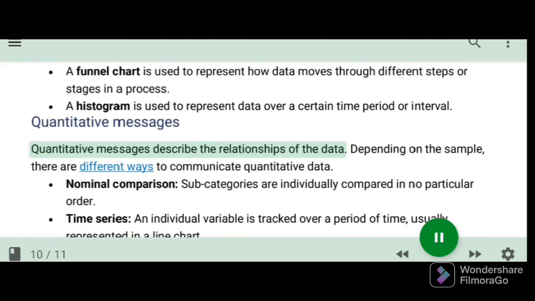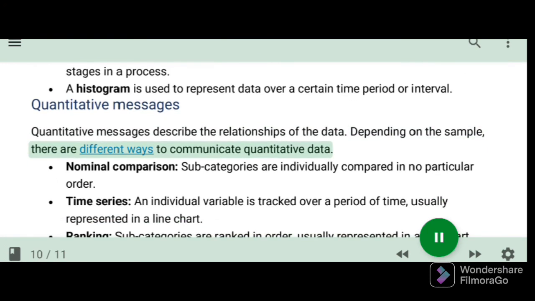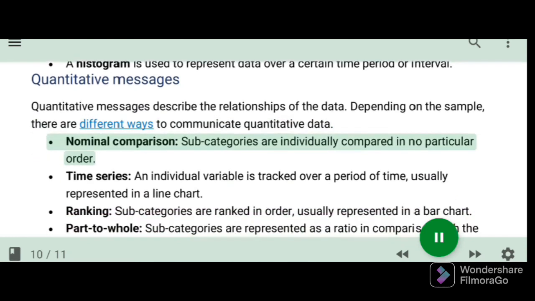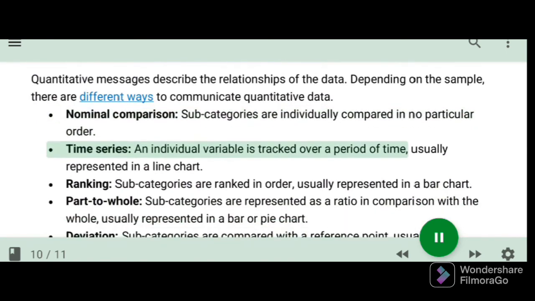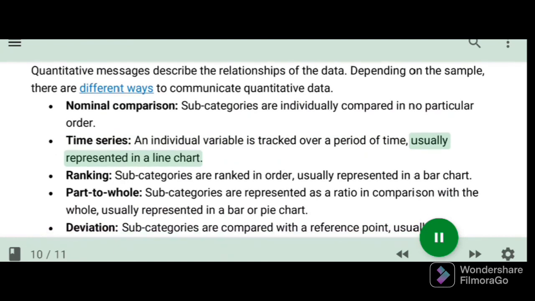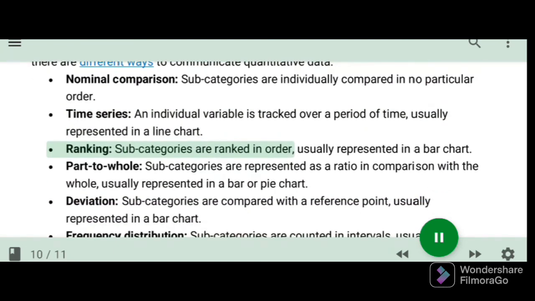Quantitative messages. Quantitative messages describe the relationships of the data. Depending on the sample, there are different ways to communicate quantitative data. Nominal comparison. Subcategories are individually compared in no particular order. Time series. An individual variable is tracked over a period of time, usually represented in a line chart. Ranking. Subcategories are ranked in order, usually represented in a bar chart.